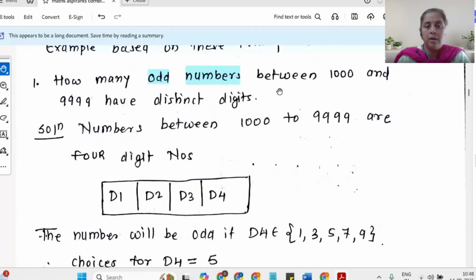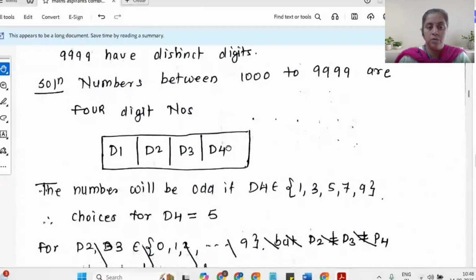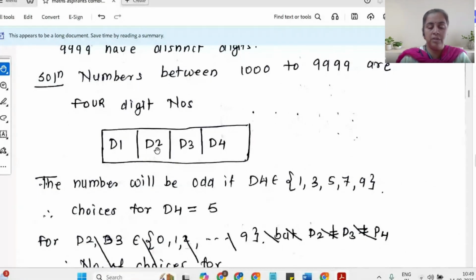Any odd number between 1000 and 9999 is going to be a 4-digit number. Let us say D1 denotes the first digit, D2 the second digit, D3 the third digit, and D4 the fourth digit.